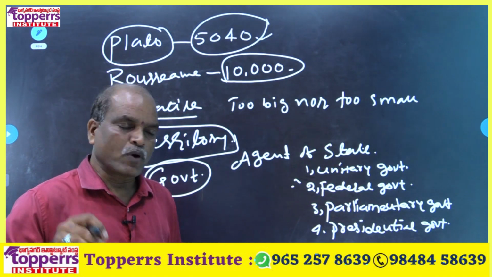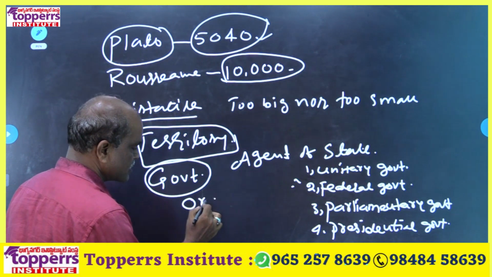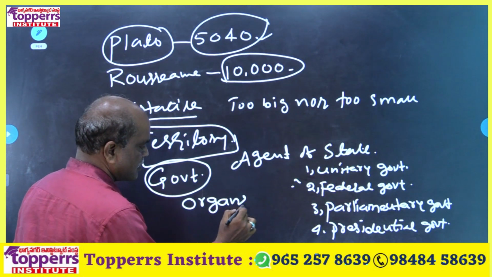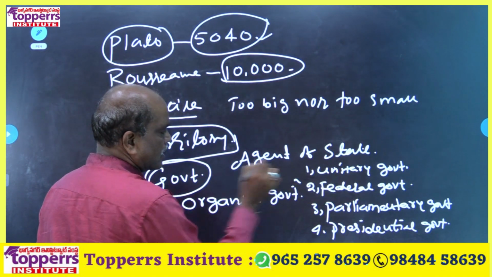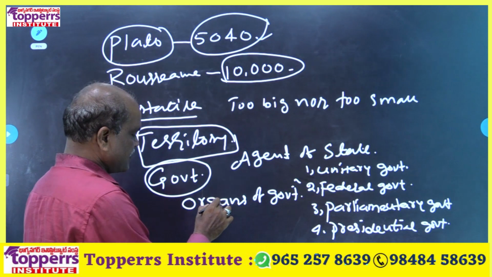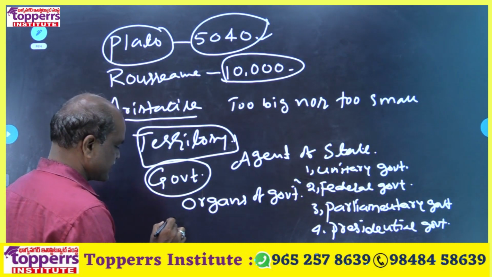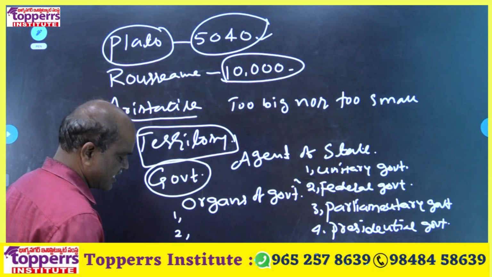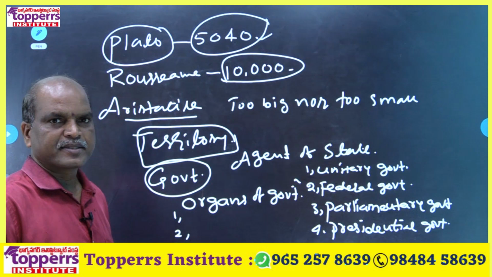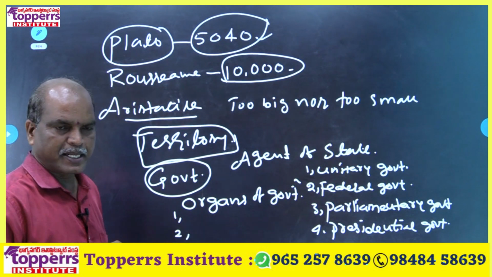But governments are different, but government organizations are same. These are types of governments. These are organizations of government. Government organizations are three. How many? Three.